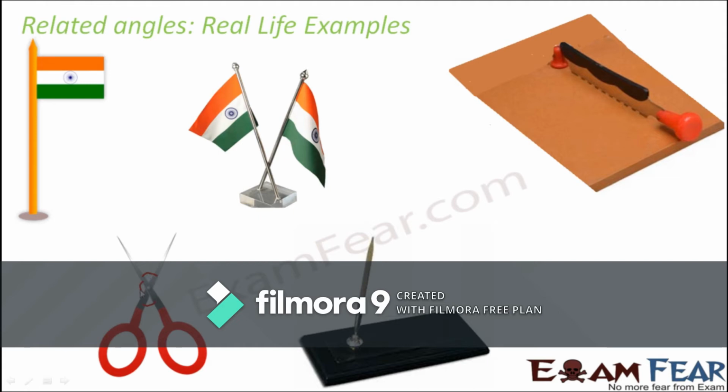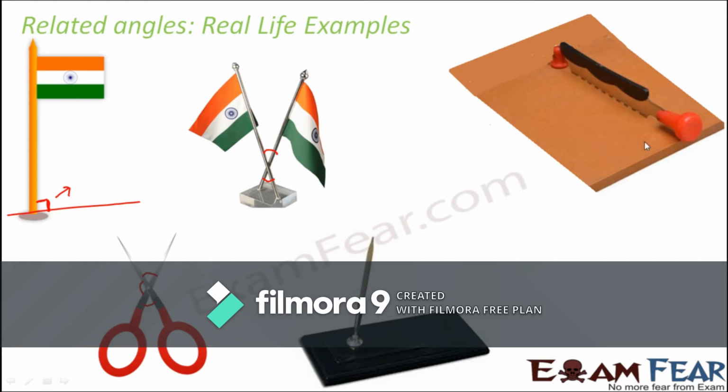So these two angles would be a linear pair, right? Similarly, think of these two flags. You would have often seen these kinds of showpieces placed inside your cars or even at offices or homes. There also you get to see the vertically opposite angles. When you talk about a flag, during flag hoisting, you would see that the flag stands straight, so it is making an angle of 90 degrees with the ground. That is where you can experience the existence of the right angle, right?